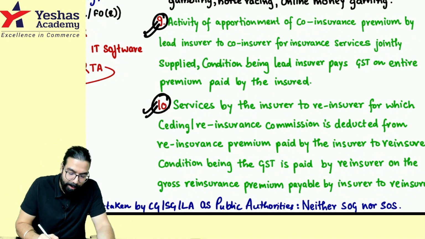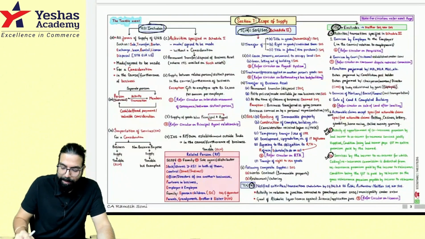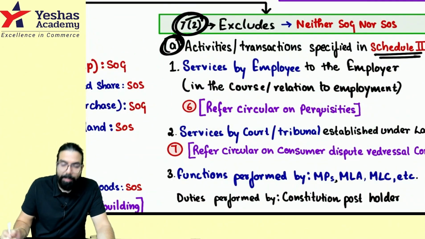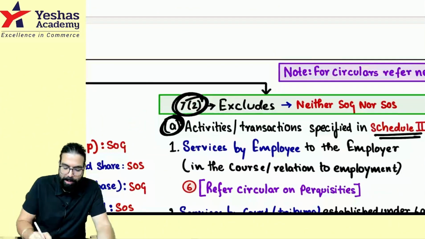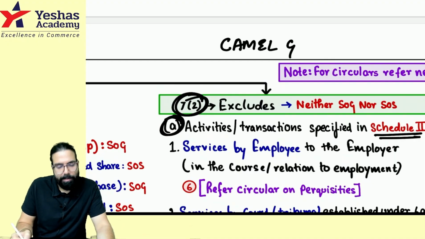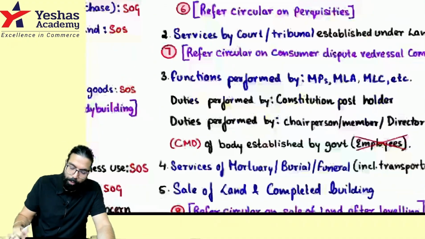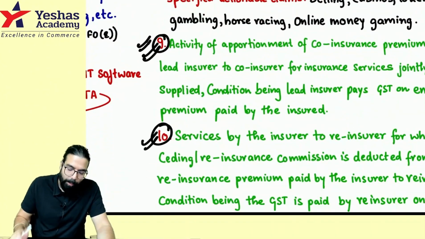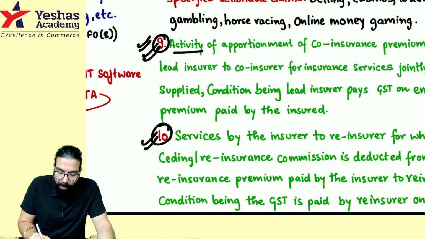Okay. So we'll understand with the first one. So basically 7.2a ka schedule 3 mein, schedule 3 which we used to go ahead and learn. Sir, camel G used to tell us. Camel G used to tell us. Yes, Baba. Along with this, 2 more entries have been inserted now. Number 1 is activity of apportionment.